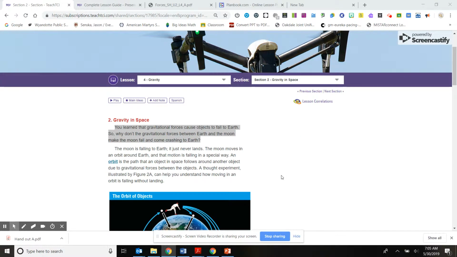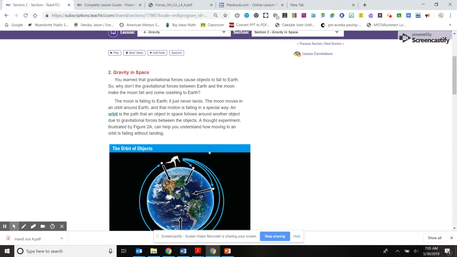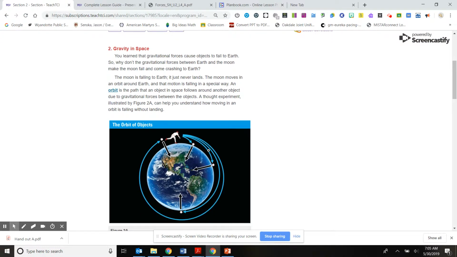Lesson 4 Gravity, Section 2 Gravity in Space. You learned that gravitational forces cause objects to fall to Earth. So, why don't the gravitational forces between Earth and Moon make the Moon fall and come crashing to Earth? The Moon is falling to Earth, it just never lands. The Moon moves in an orbit around Earth, and the motion is falling in a special way.